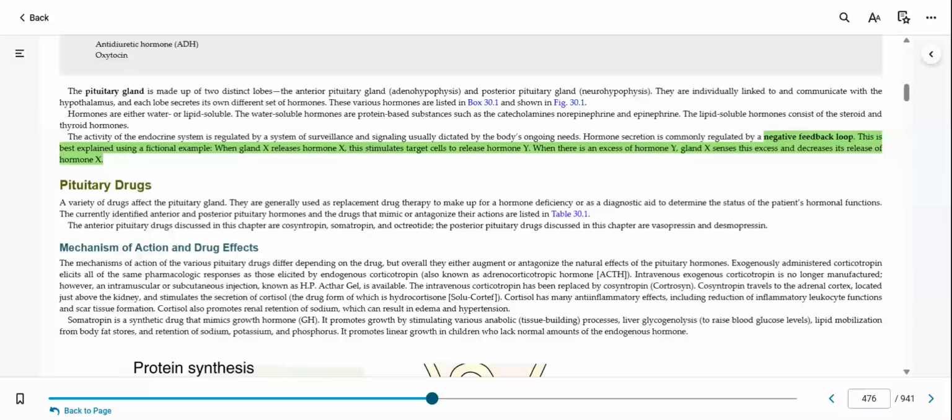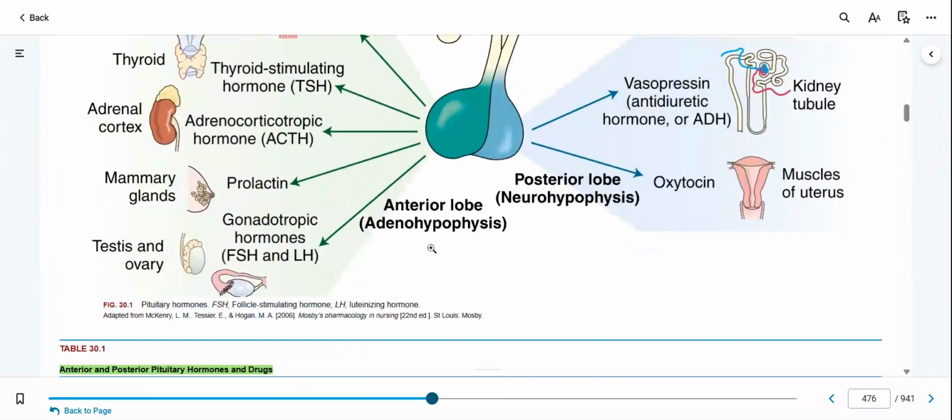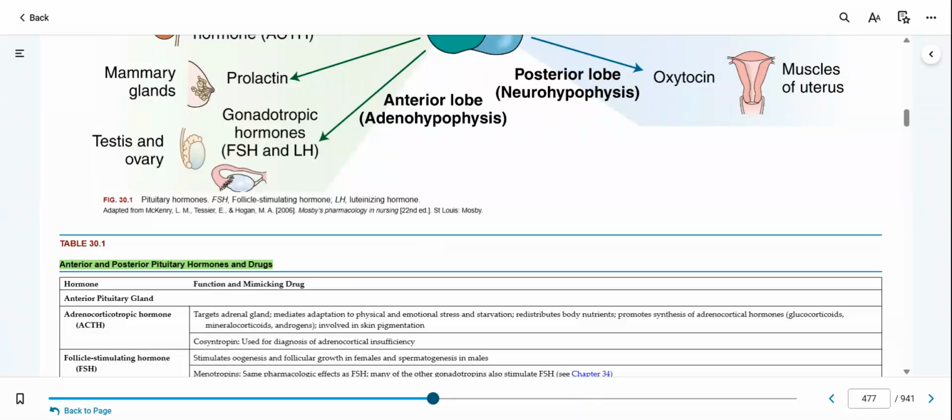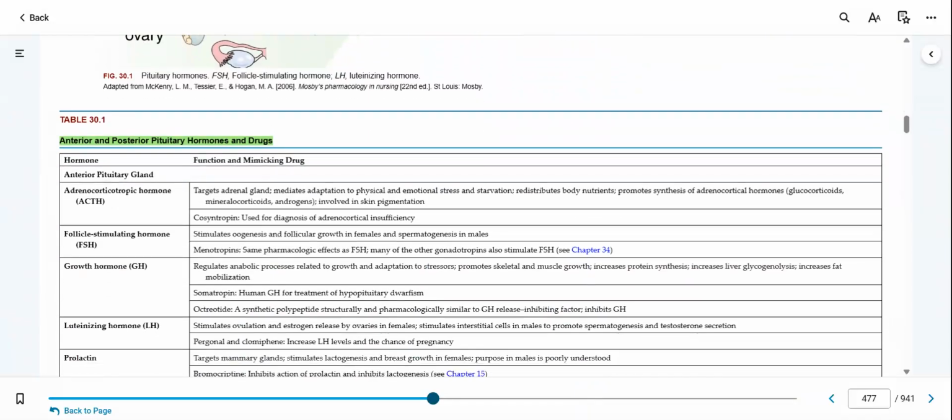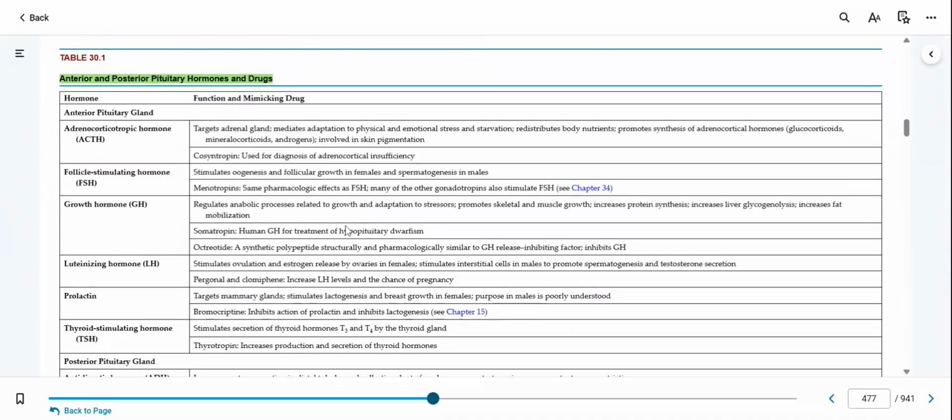That's explained by using a fictional example: when gland X releases hormone X, this stimulates the target cells to release hormone Y. And when there's an excess of hormone Y, gland X senses that excess and decreases the release of hormone X. So it tells your body when to release these things. I think that's absolutely brilliant. There's a great table on page 477 for hormones of the anterior and posterior pituitary.